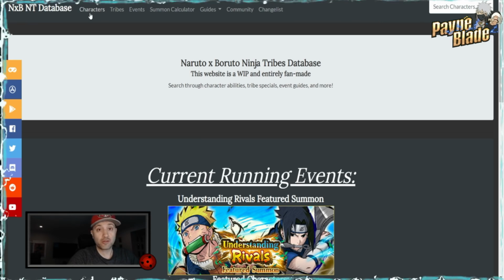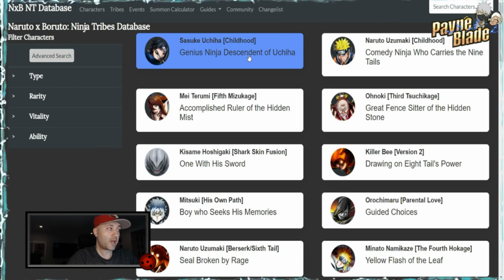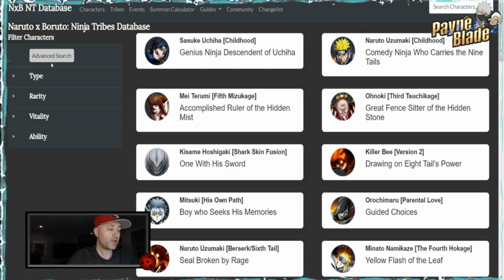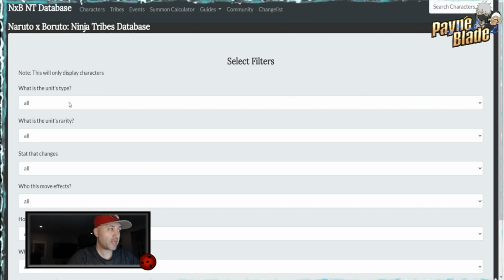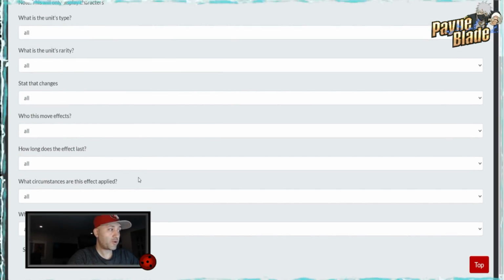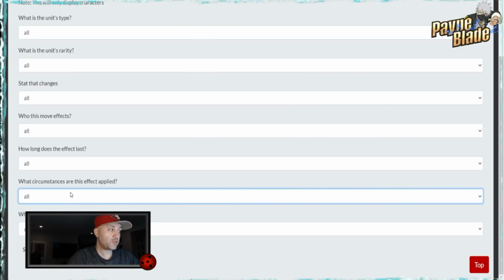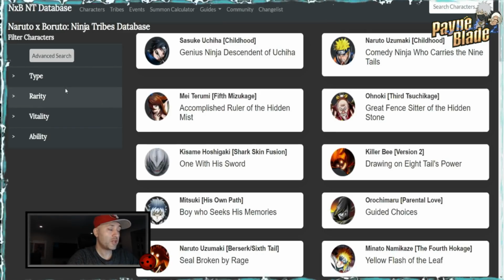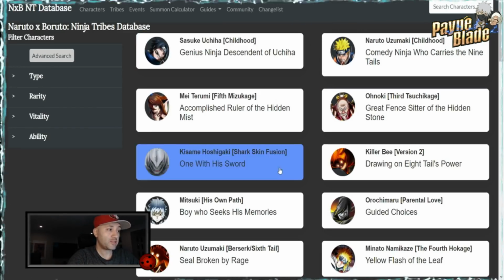So let's jump into the character screen. Okay, so I'm gonna click on that first. We're gonna go through each tab. So a couple things here you want to note. You can do an advanced search for the actual type of unit you want, the rarity, stats that change, the move effects the person has, how long the effect lasts. So you can actually put in a lot of different circumstances in here and kind of build your team based on advanced search. But if you're looking for a simple search, all you need to do is go through the list here of all the characters.